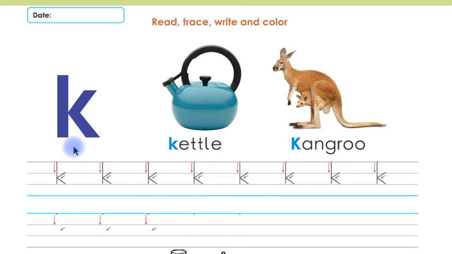Look at this children. This is letter K in small shape and the sound of letter K is k. Listen again children. This is letter K in small shape and the sound of letter K is k. Now say with me. K kettle, k kangaroo, k kettle, k kangaroo.